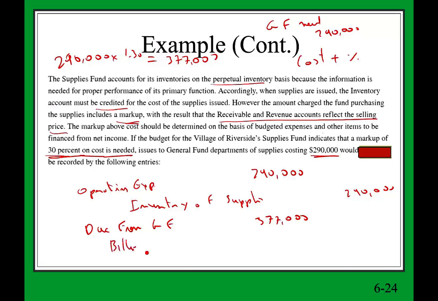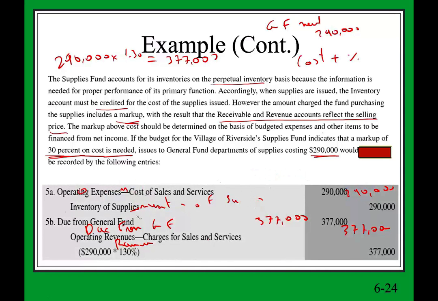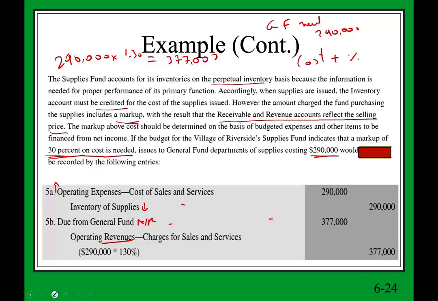billing to other departments, which is a revenue account. So in some textbooks, you might see billing to other departments, or you could just credit operating revenues, basically a revenue account. So this is what you do when you actually provide the service to another department. And here we are selling them supplies. So we reduce the supplies balance, we increase the expense, then we debit a receivable, and we credit a revenue. Once again, in some textbooks, you might see billing to other departments, which is also acceptable. We're billing other departments, but this will be the revenue account.